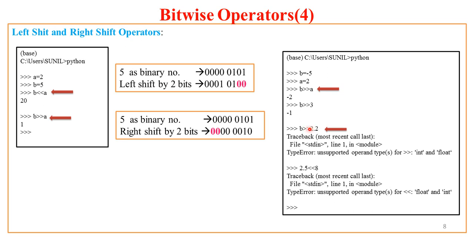But what if one of the operands is a real number? Suppose I say B right shift 2.2. Python gives me an error. Why? Because shifting bits by 2.2 positions is not possible. So that's why these operators strictly work on integral numbers, not real numbers. Here you get an error; int and float are not compatible. Again, if you say 2.5 left shift 8, here too float and int are incompatible. So you have to be careful while dealing with bitwise operators.